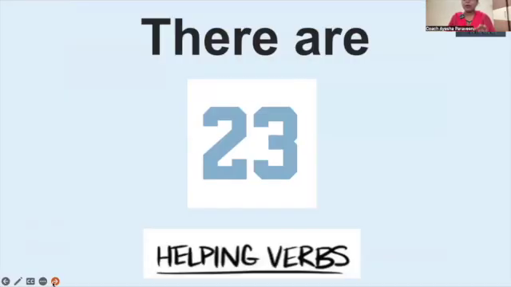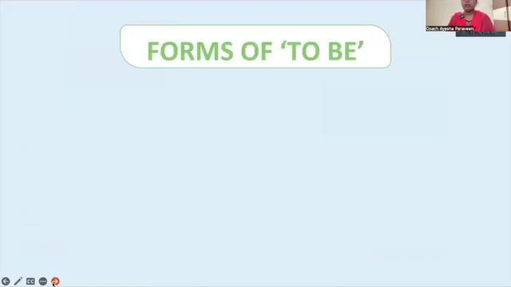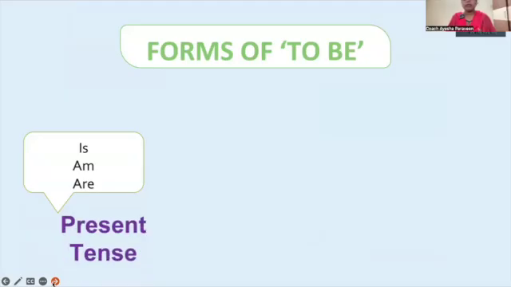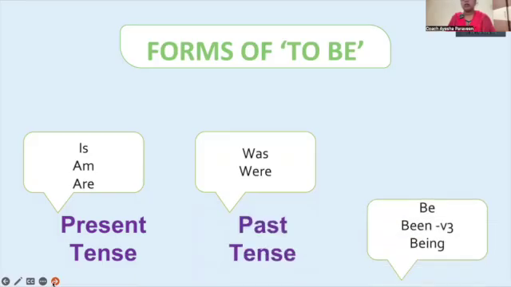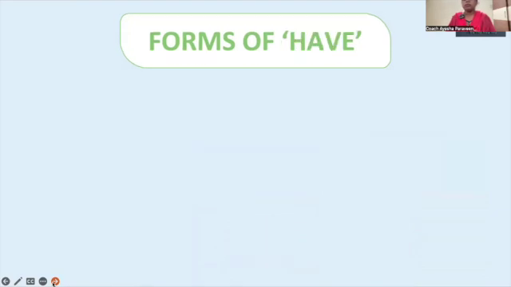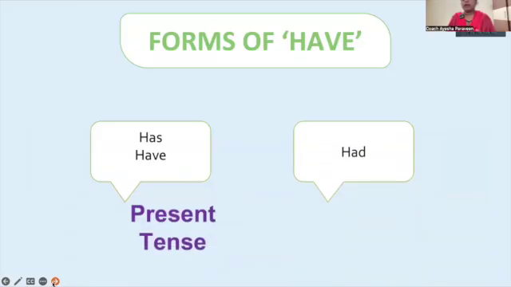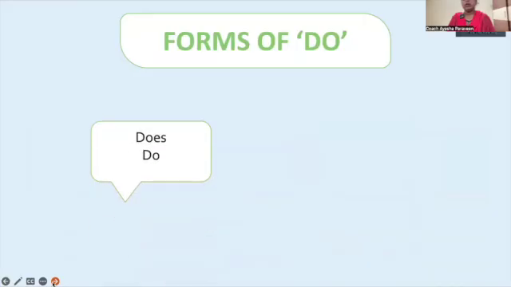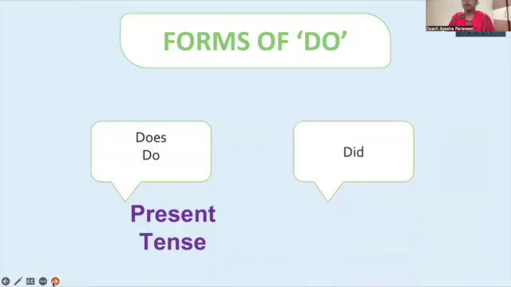In English grammar, there are 23 helping verbs. The first form of helping verb is the be form of verb. To be form of verb, in present we use am, is, are. In past we use was, were, and we have the be forms, that is be, been and being. Forms of have: have and has for present and had for past. Do form of verb: we use does and do for present, and we use did for past.